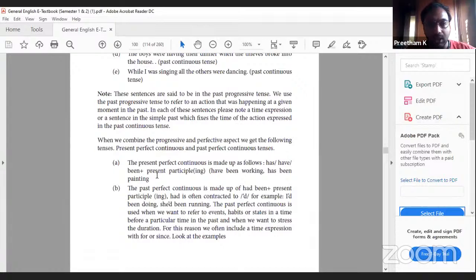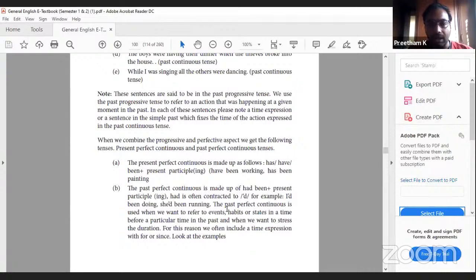The present perfect continuous is made up of has or have plus been plus present participle: have been working, have been painting. The past perfect continuous is made up of had been plus present participle. Had is often contracted to 'd. For example, I had been doing, she had been running.